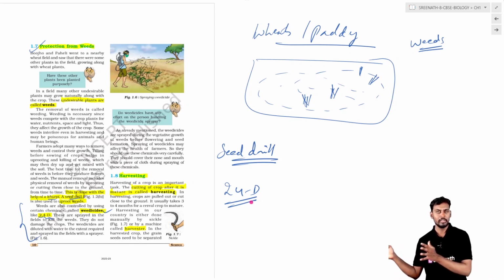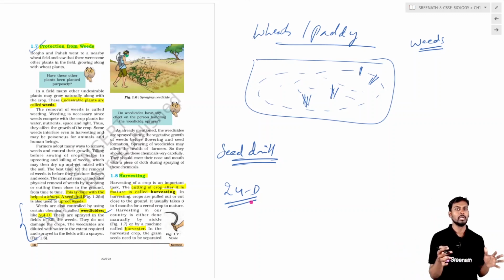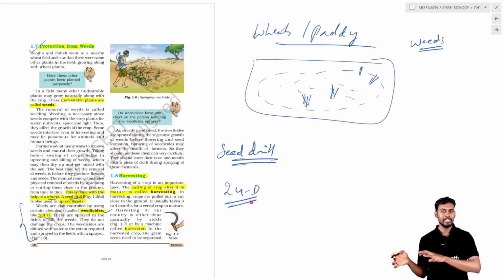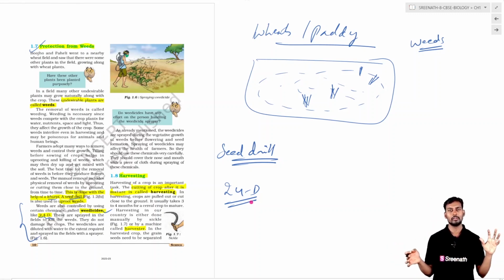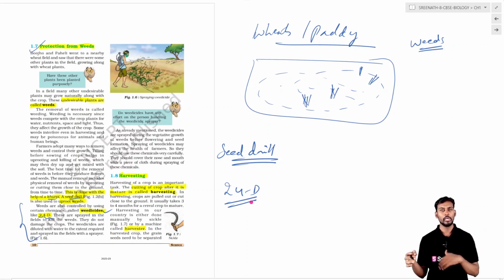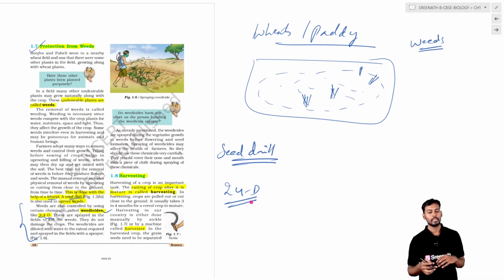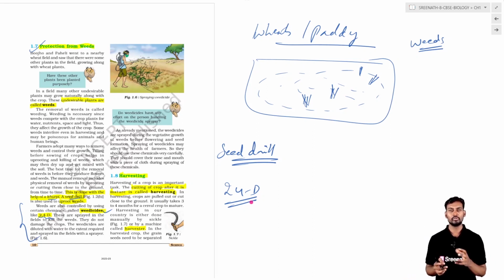The seed drill is attached to the tractor and plowed through the agriculture field in order to remove the weeds. It can also be done by chemical agents like weedicides, that is 2,4-D.